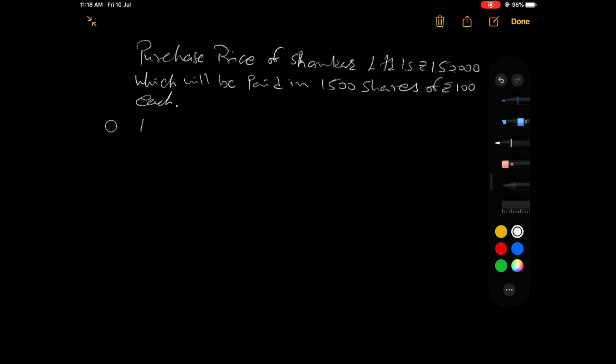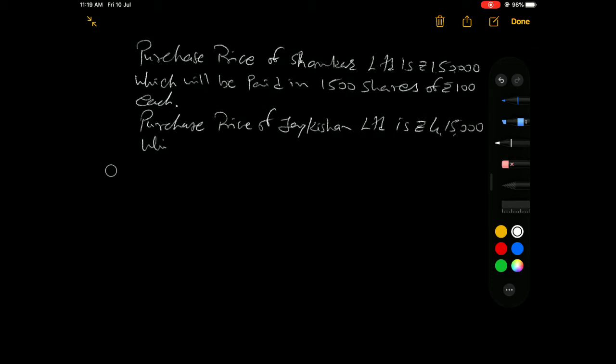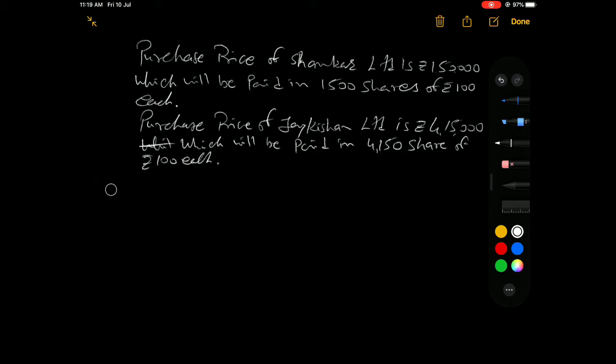In the same way, the purchase price of Jai Krishna Limited is rupees 4,15,000, which will be paid in 4,150 shares of rupees 100 each.